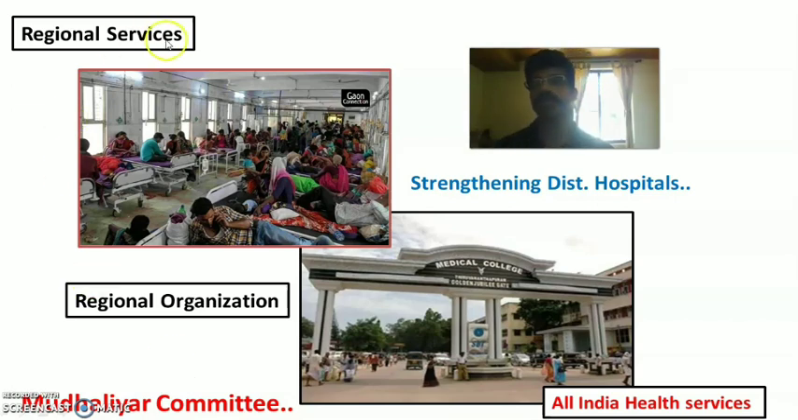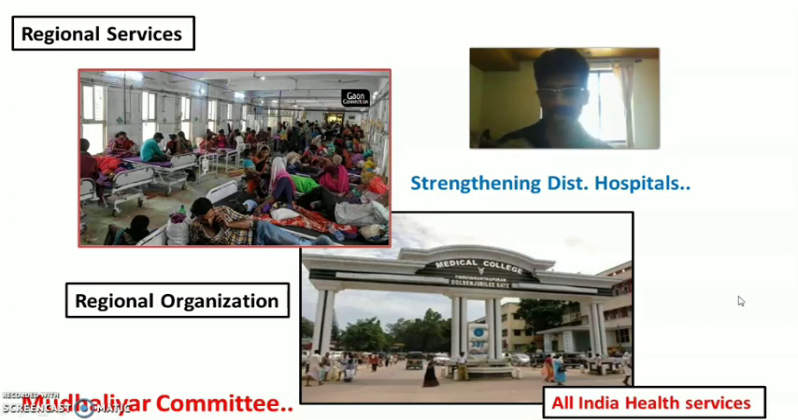So they recommended starting the regional health services by strengthening the district hospital to render tertiary care services, through setting up regional organizations, such as a medical college regional organization between two or three districts, and to render all India health services, that is, the same pattern of health services, not only for this particular region but also for all the regions of the state.